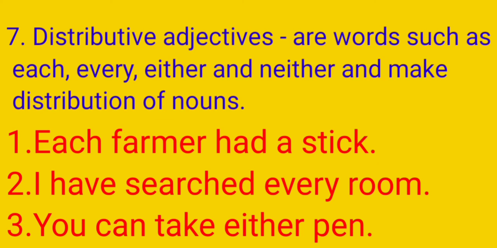Okay. And here we can see our examples. Those are written here. Each farmer had a stick. And second, I have searched every room. You can take either pen. So here in the first sentence each, in the second sentence every, and in the third sentence either. These are the distributive adjectives.